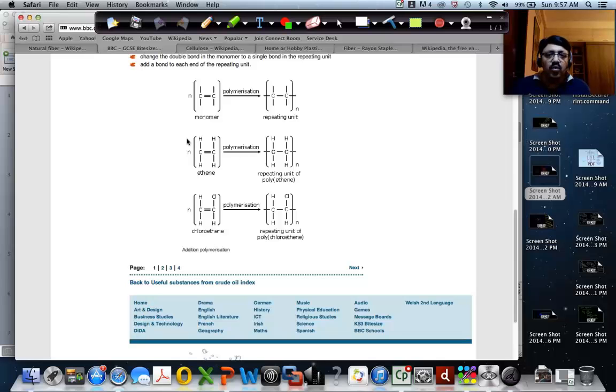Here you can see two examples. This is the ethene molecule, or you can say ethylene. It's called both, ethene or ethylene. Many of these molecules can be combined to form polyethene.